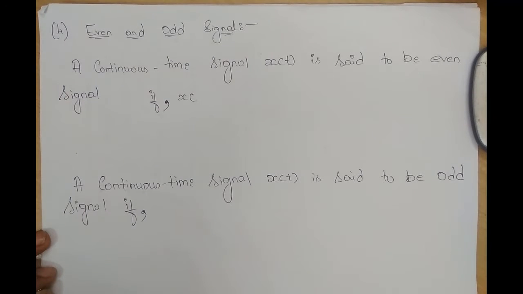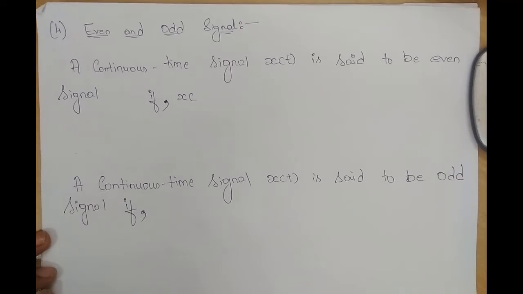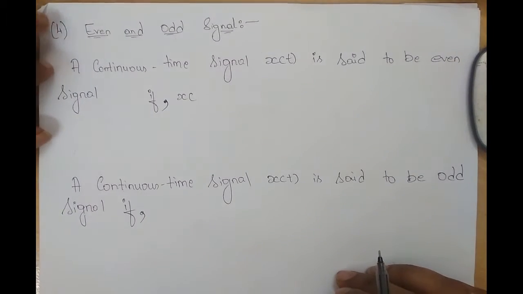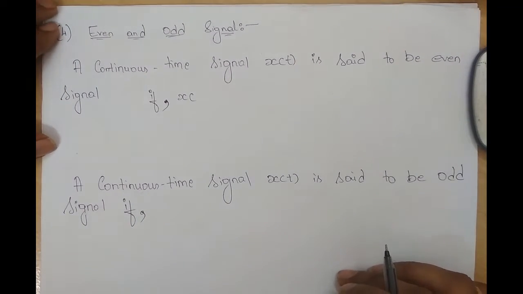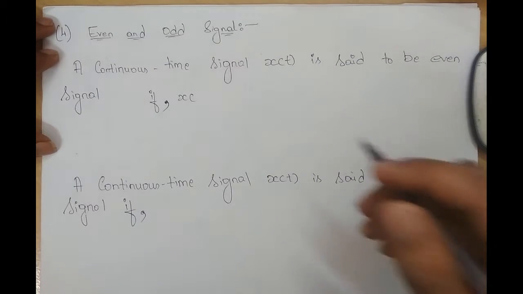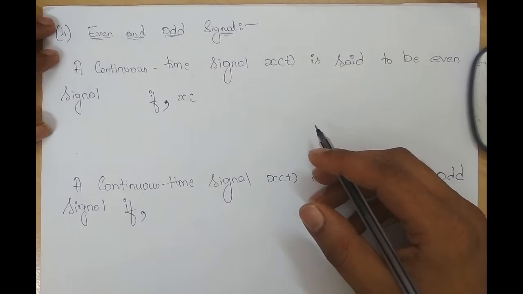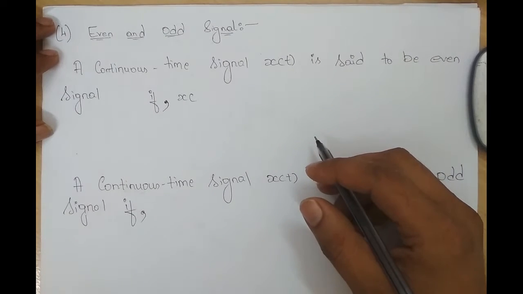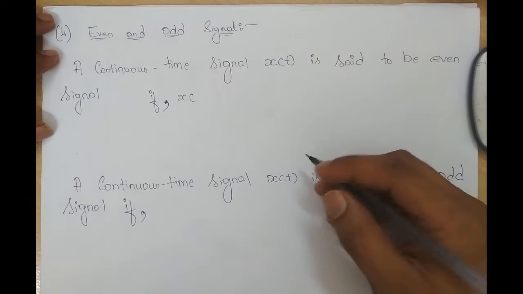Hello everyone. Welcome back. In lecture 1, we defined signals, we defined systems, and we saw classification of signals, right? So let me just refresh what we did in lecture 1. We defined signals, right? And what is a signal? It's a function of one or more independent variables which carries information, right?